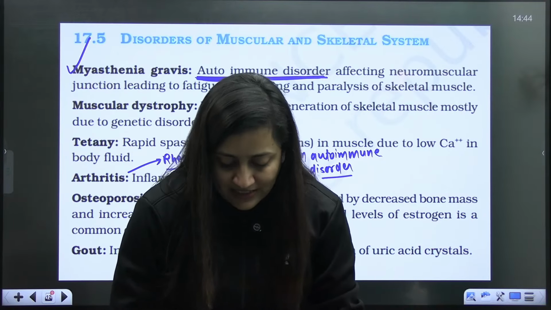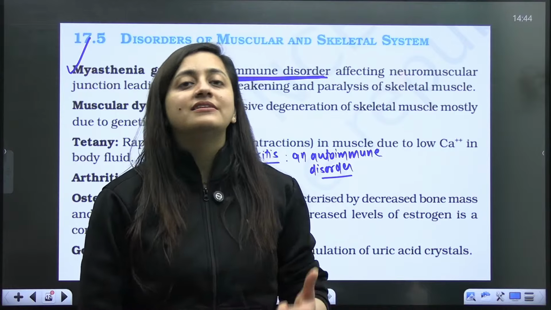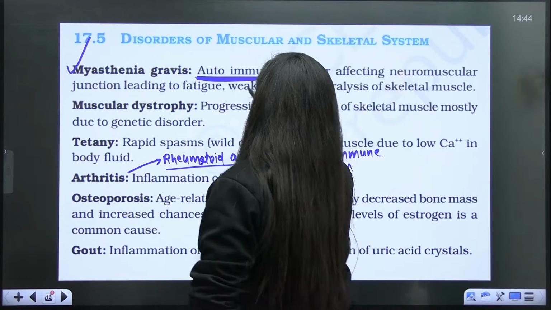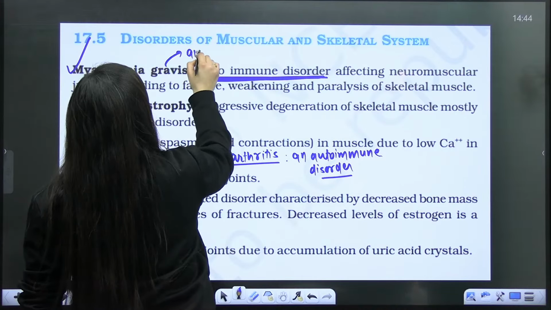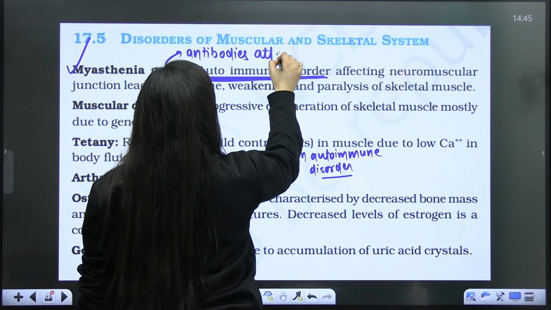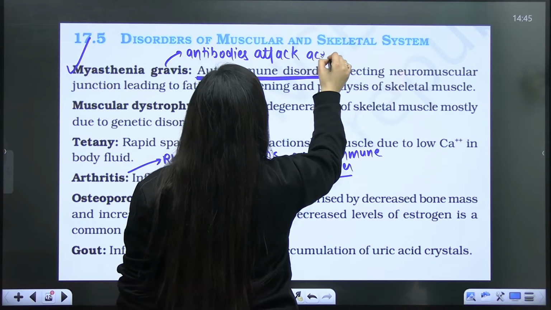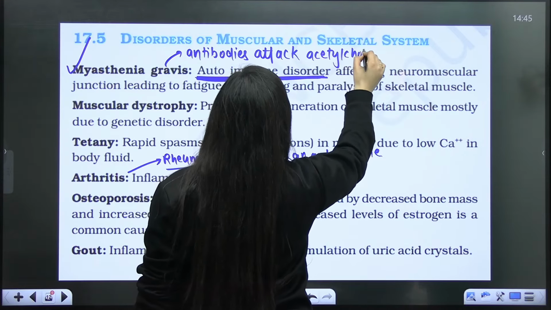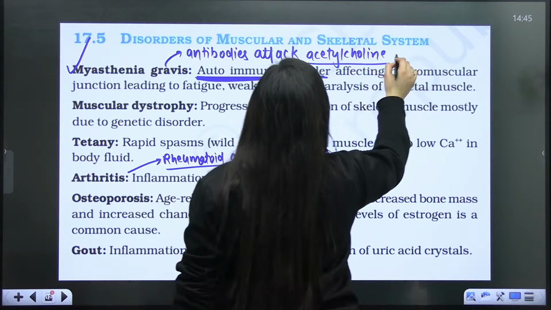So basically what is happening here? In this disorder, the antibodies attack the acetylcholine receptors. You know, it is a neurotransmitter.